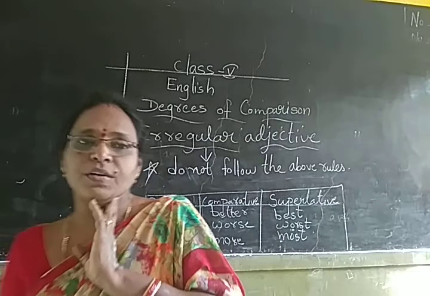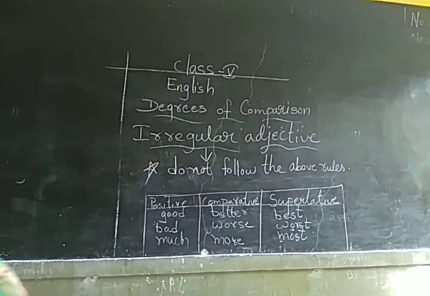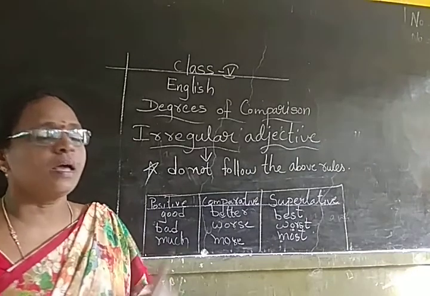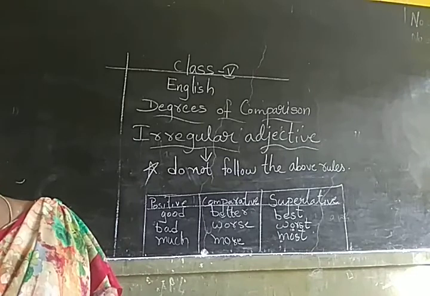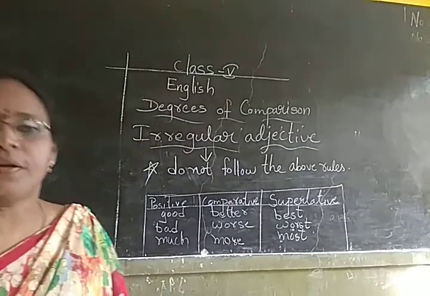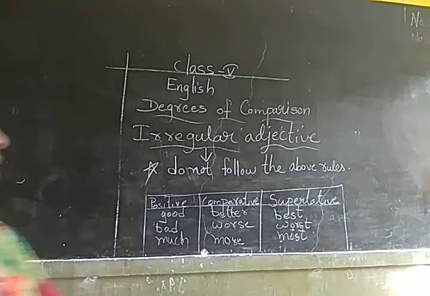And what was your fourth rule? The fourth rule was about how you are going to use than, that is when you are comparing two persons. I have given you the examples. When you are comparing two persons, you are going to use than for the comparative degree, and the for the superlative degree. I have given you two examples about that. Understood? Okay, now I think you will copy the work.